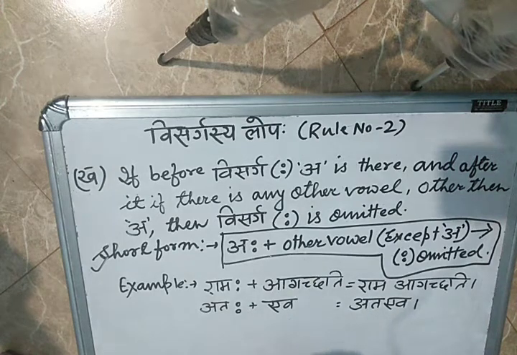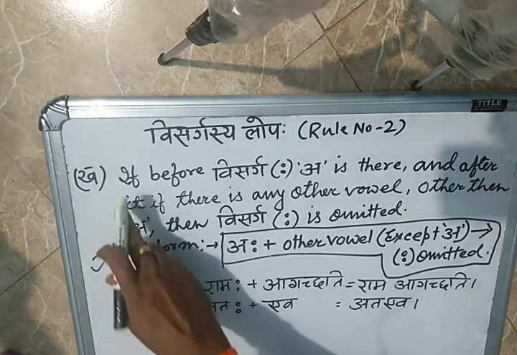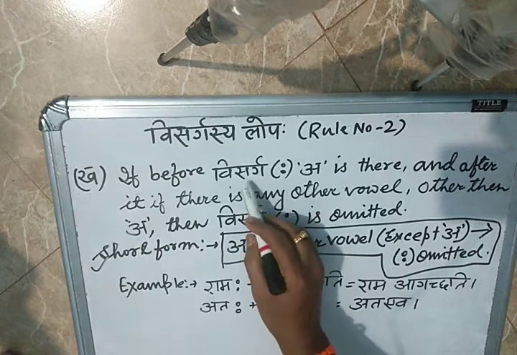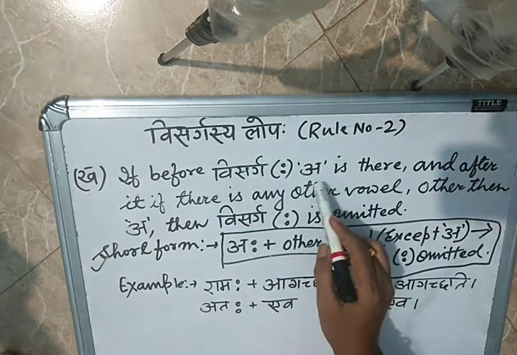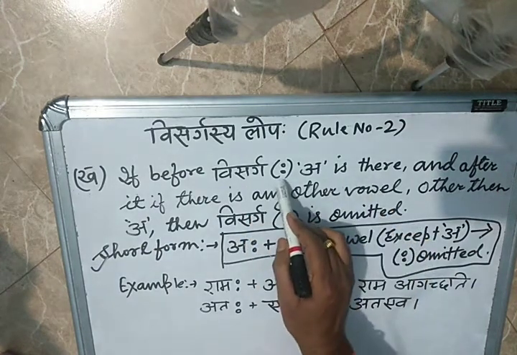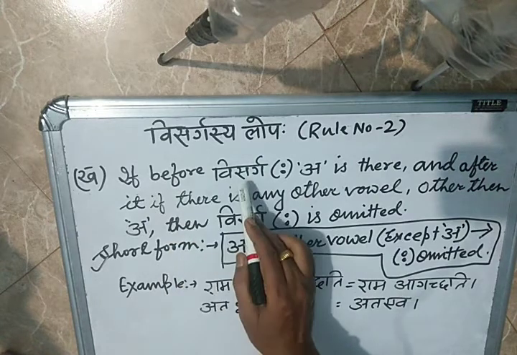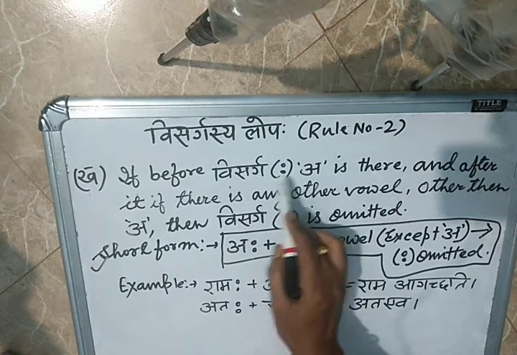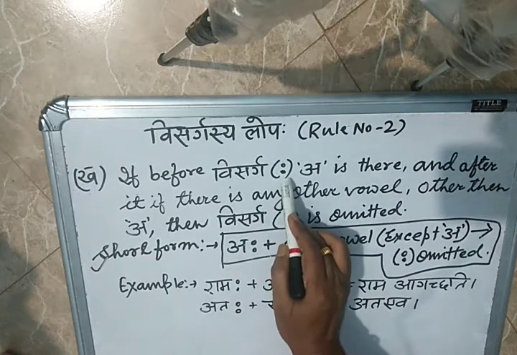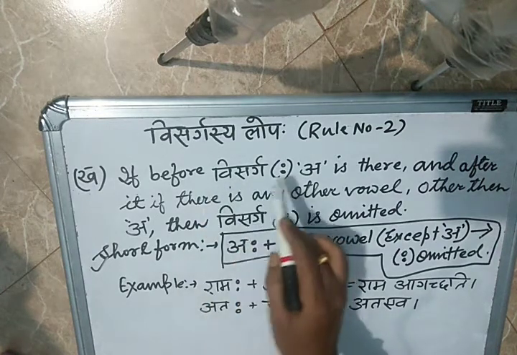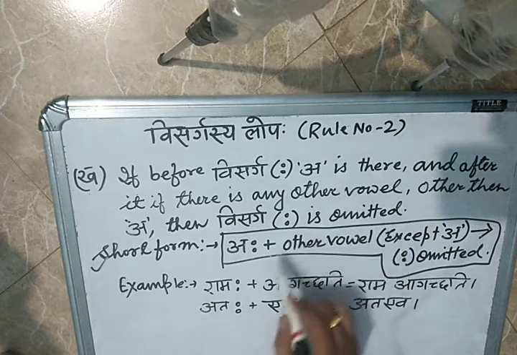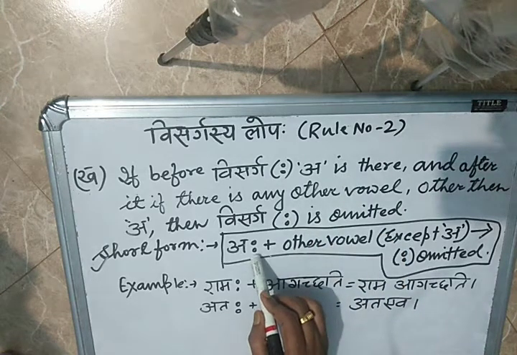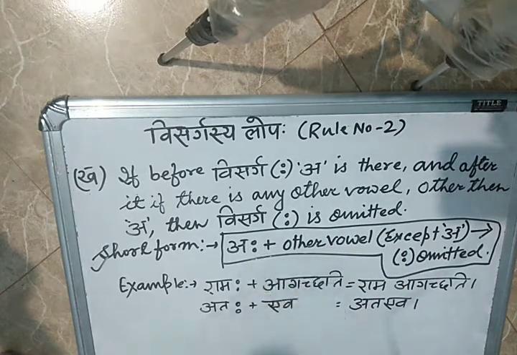What does the definition say? If before visarga a is there, this is the visarga symbol. Before visarga what is there?